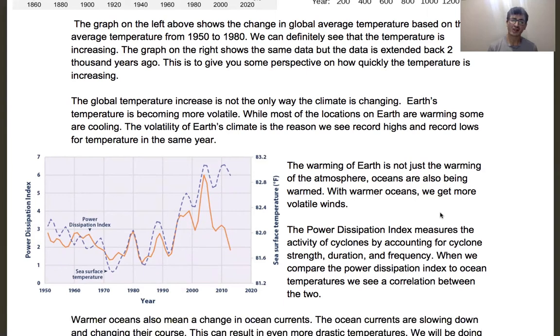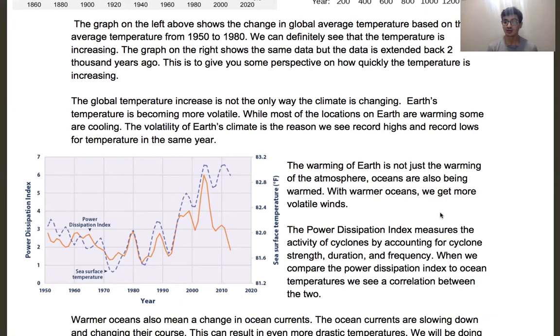So if we look at the data on the left, there's the power dissipation index. And that's just a measure of the activity of cyclones. Cyclones you can think of as tropical storms, so not quite hurricanes, but just where we have extreme winds. This takes all the factors, strength, duration, and frequency of tropical storms, and puts them into one number. So we can track how many storms we're having, how strong they are, and how long they're lasting, all as one number.